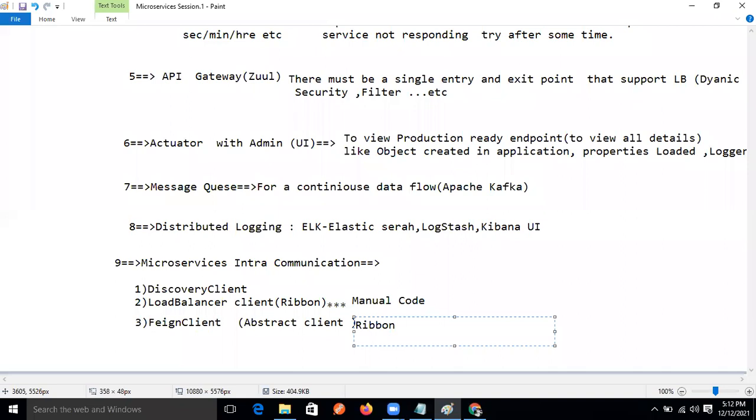Ribbon is manual code, and this is generated code. That is the only difference. Load balancer client and Feign client are both the same, but here we get generated code, while here we write manual code to connect all the microservices to each other. Got the point?